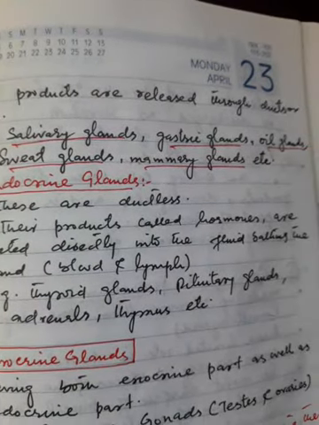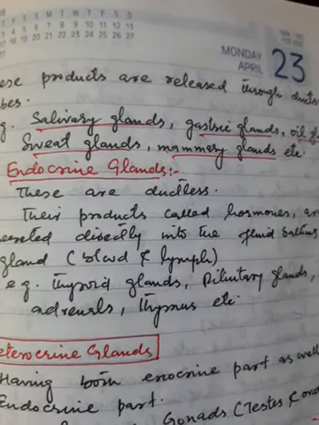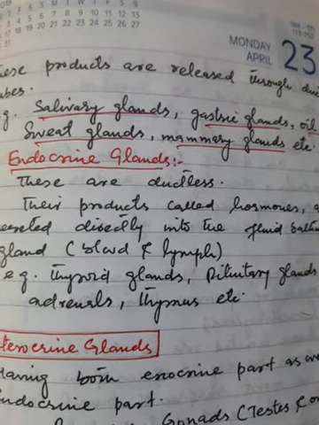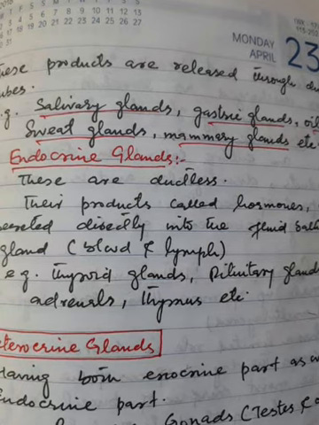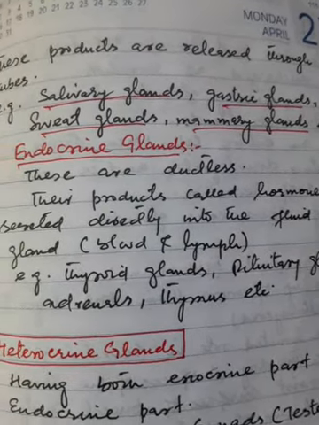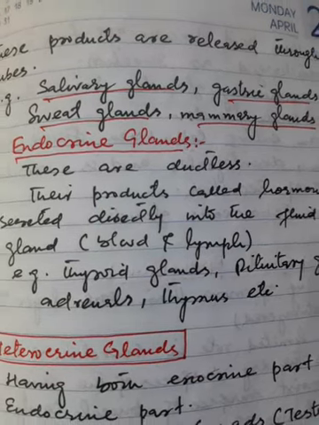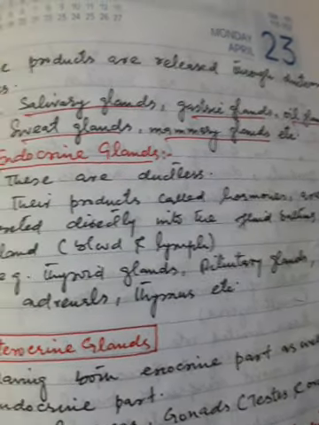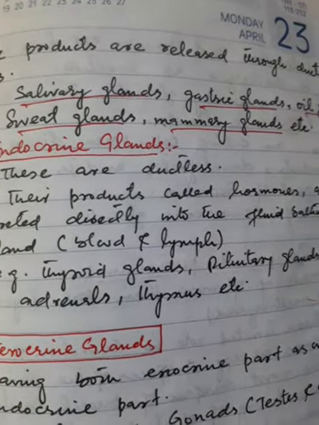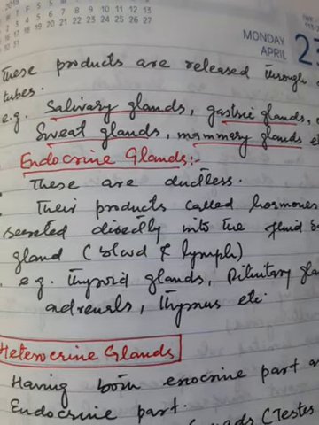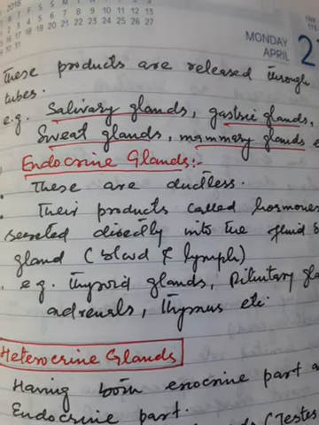These products are released through ducts or tubes. That means exocrine glands have ducts or tubes for carrying out their secretions. For example, salivary glands, gastric glands, oil glands, sweat glands, mammary glands, etc. are all included in exocrine glands.